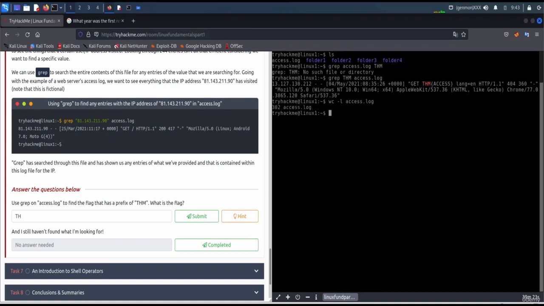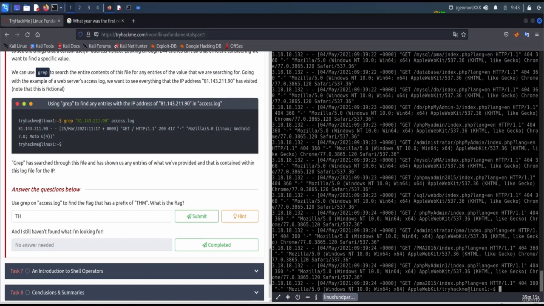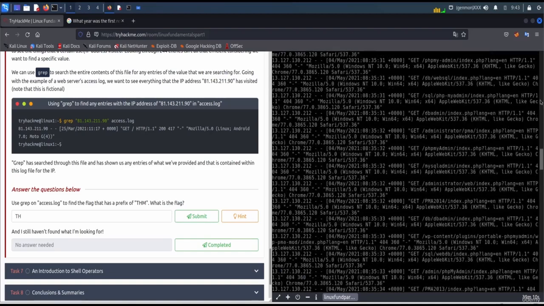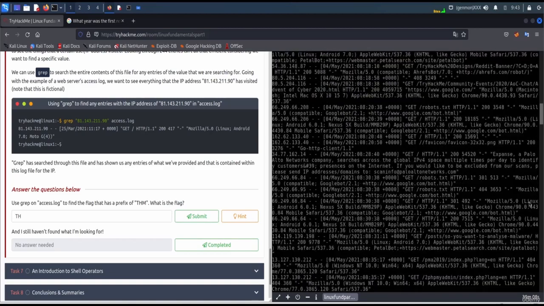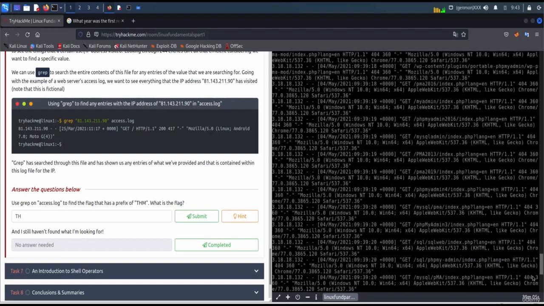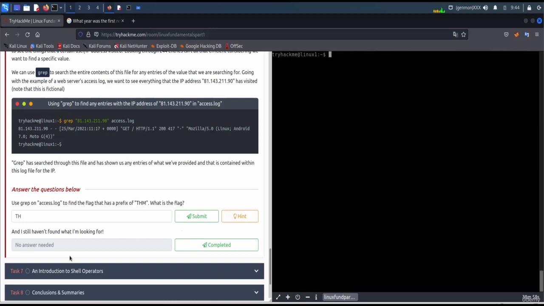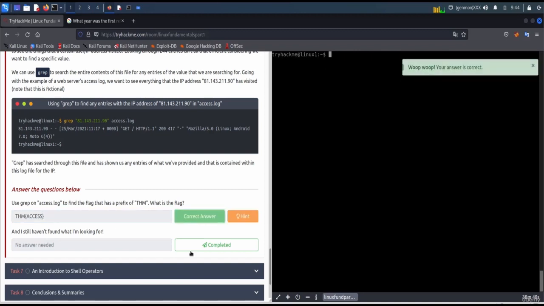If I cat it, it will be messy. Look here, it's too much. You can scroll up and up. It would be almost impossible to find the THM string in the access.log file. So let's put in the flag here. Submit. Yep, completed.